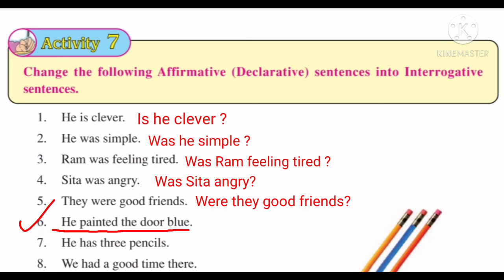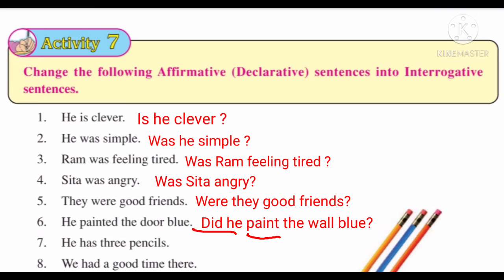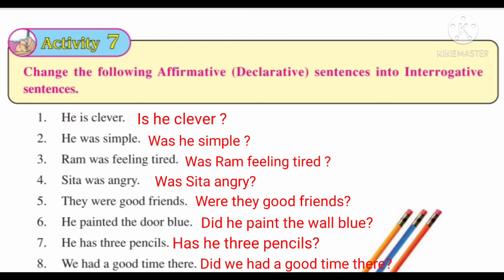Number 6, he painted the door blue. The interrogative sentence will be did he paint the door blue? Students, here we will use first form of verb and we use helping verb as did because the sentence is in past tense. Now the seventh sentence is he has 3 pencils. So the interrogative will be has he 3 pencils, and at the last we place same as a question mark. Now number 8, we had a good time there. So the interrogative, did we had a good time there?